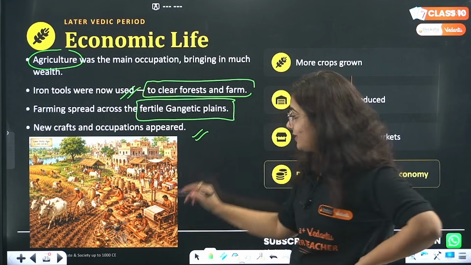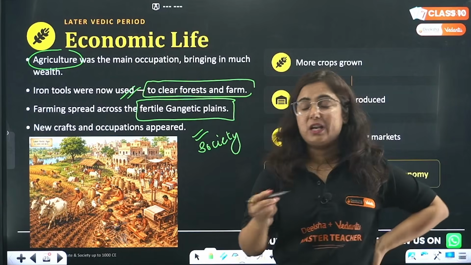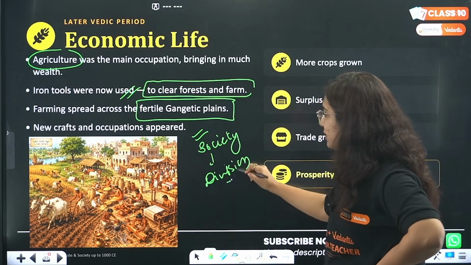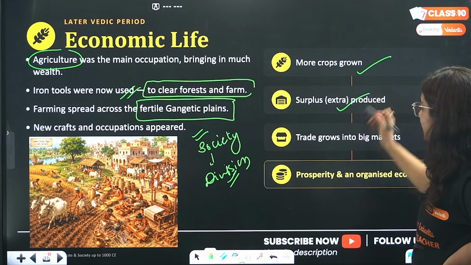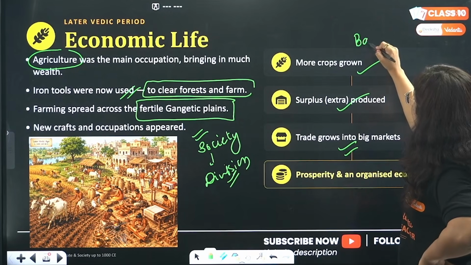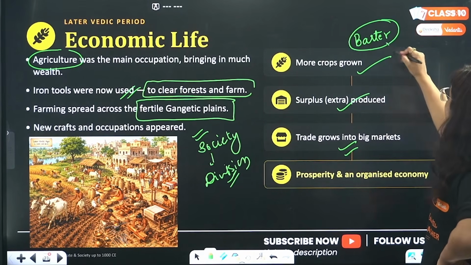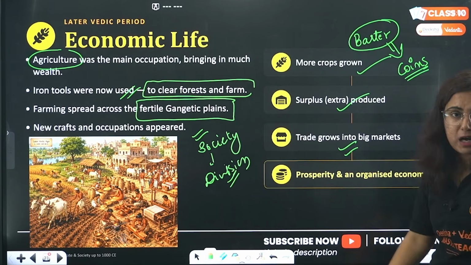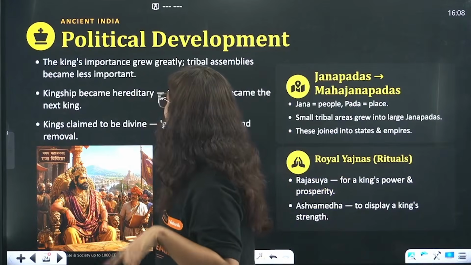When new crafts and occupations came in the society, you are pretty aware that more division will be seen in the society. Okay, so this is the truth. However, we are talking about economy. More crops, surplus produced, trade grows. When trade grows, do you think that the barter system alone is possible? No beta. Later on, what will be seen? Coins will be seen here in the market. However, it will not be in later Vedic majorly. It will be in the Mauryan empire only.